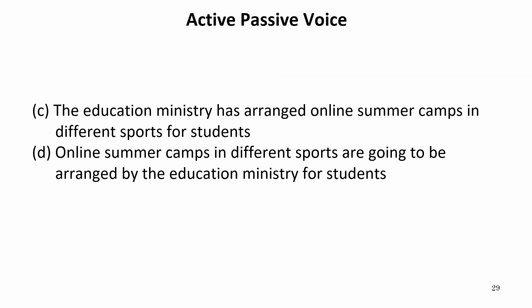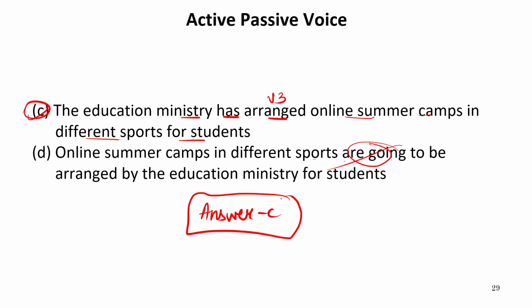The third option is "The Education Ministry has arranged online summer camps in different sports for students." So after "has" we have the verb's third form. This will be the correct answer which is required. "Online summer camps in different sports are going" is not the correct option. So our answer is C. This will be the correct active voice of the given passive sentence.